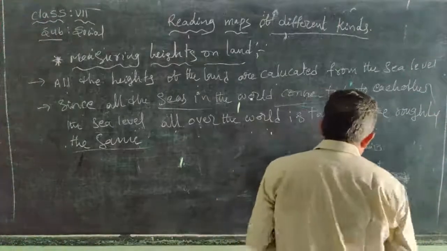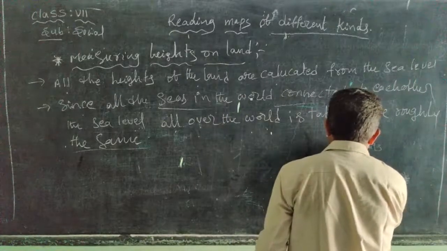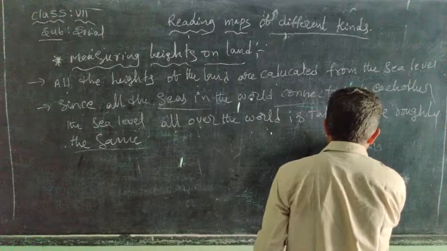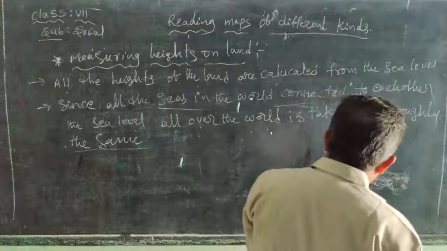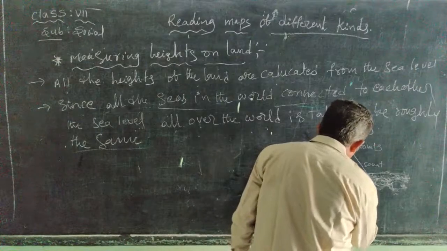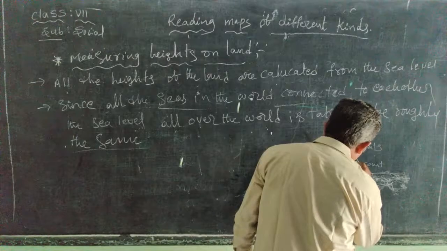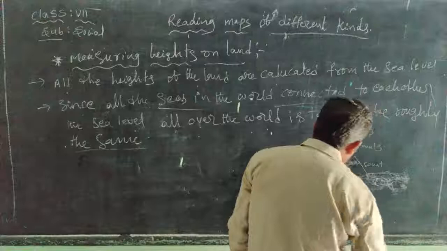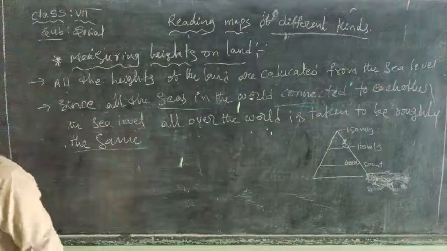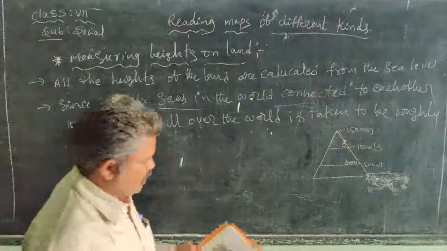Here we find a temple, and we find the village and settlements. So you have seen from the picture that Nimpur village is 50 meters above sea level.